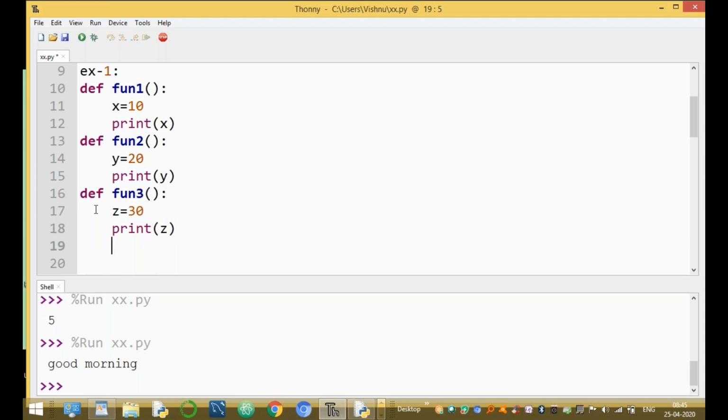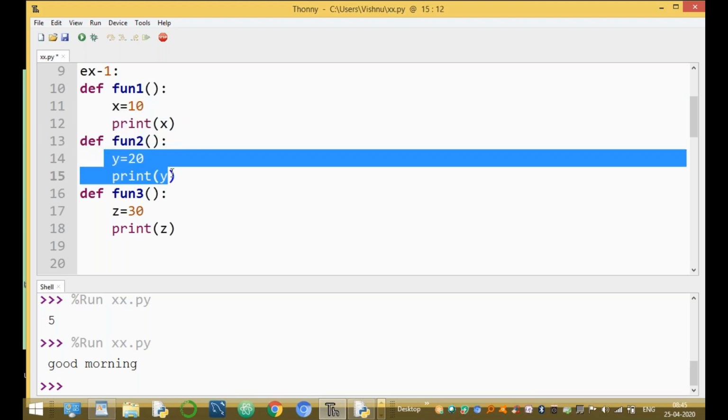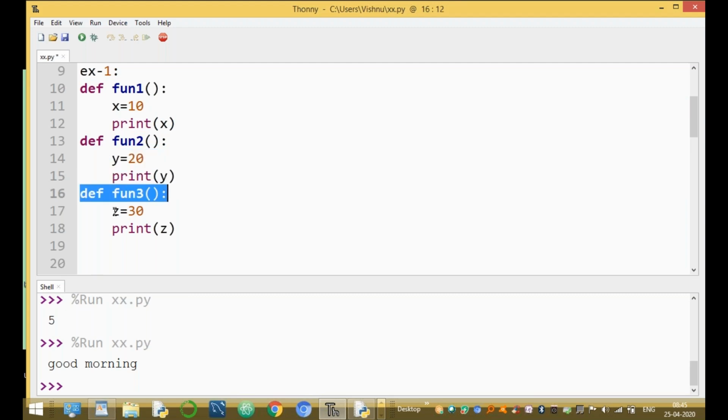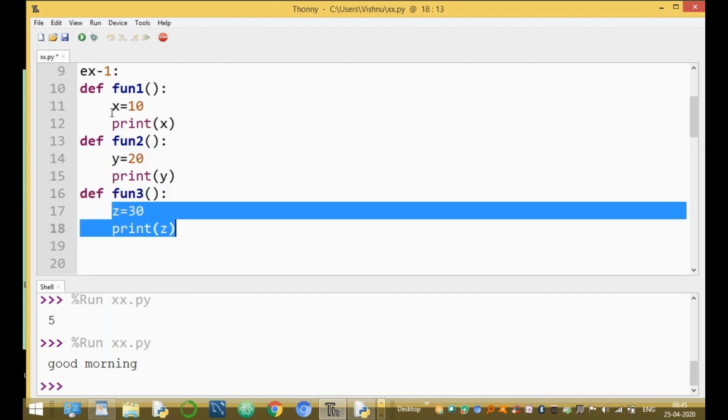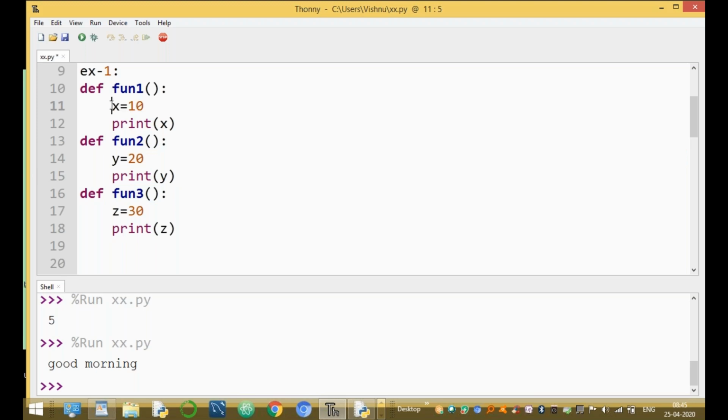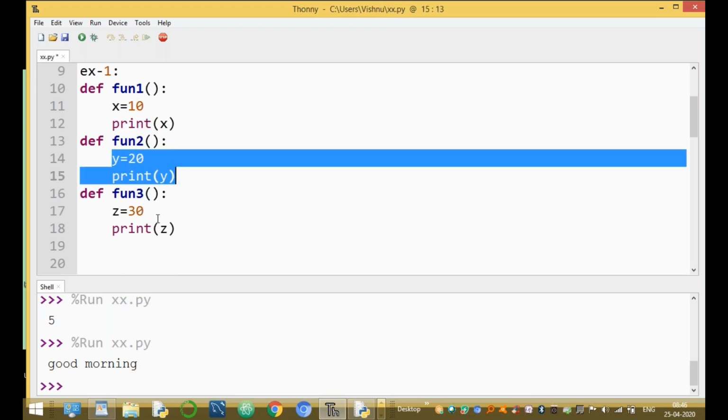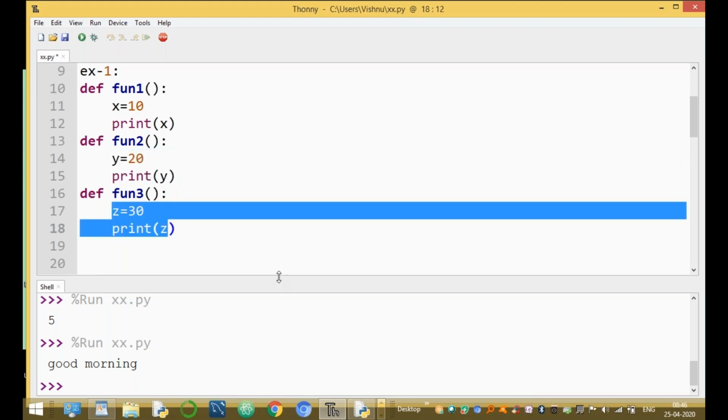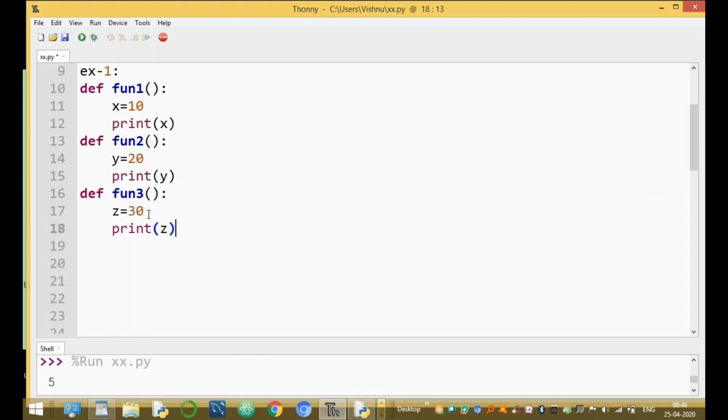Here, this is the declaration, def fun1 is the definition, and this is the body of the function. Clear? This is the fun2 declaration and body, and the fun3 declaration and body. Now x is a variable declared as integer type storing the value 10 and printing it. y is an integer variable storing 20, and z is an integer variable storing 30.